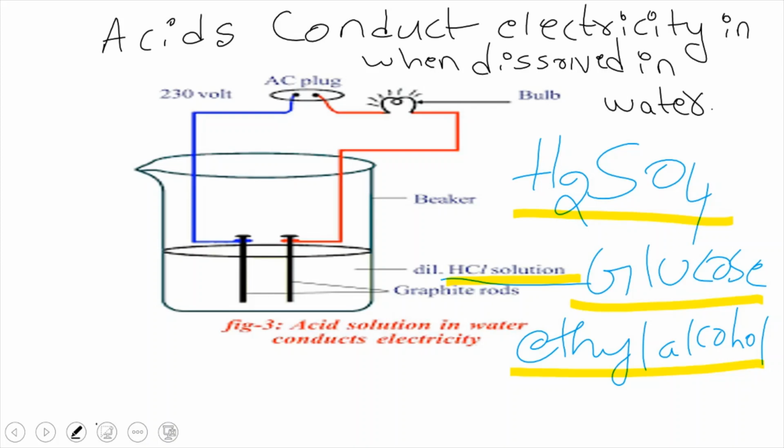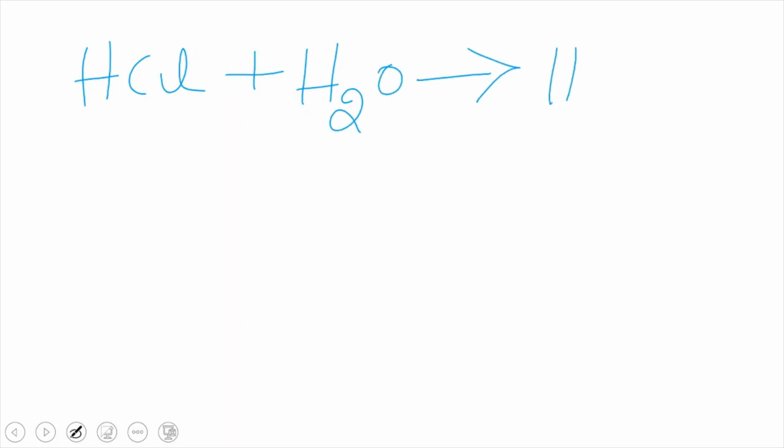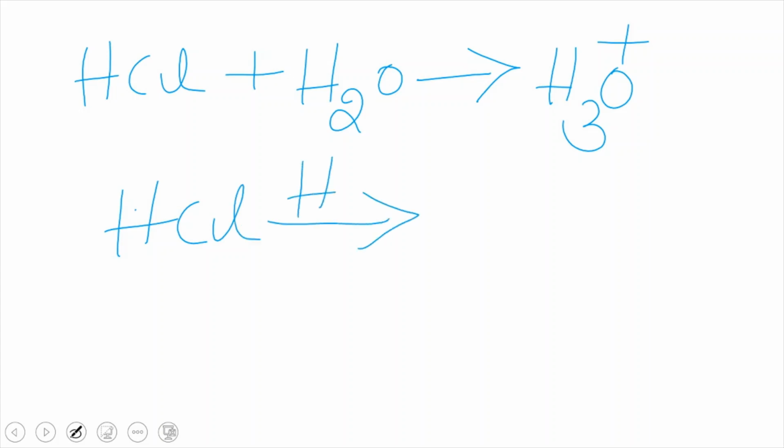Here, how was the acid able to conduct electricity? What happens when an acid gets dissolved in water? Let's discuss that. When an acid, HCl, is dissolved in water, it gives rise to H3O plus ions. That means HCl, in the presence of water, dissociates into H plus and Cl minus ions.